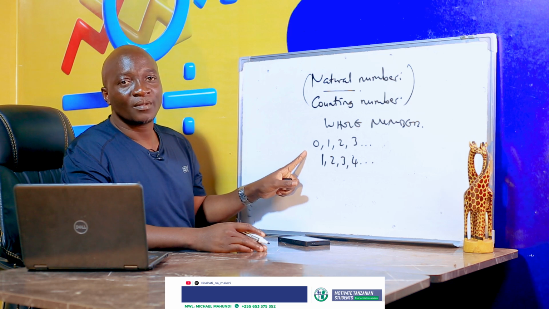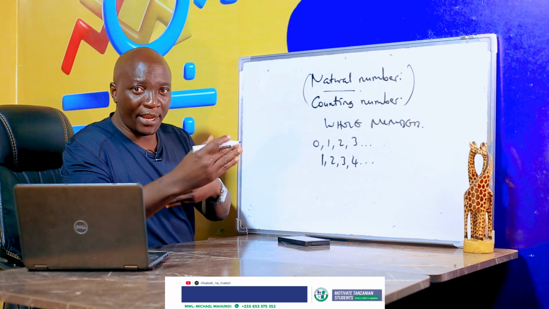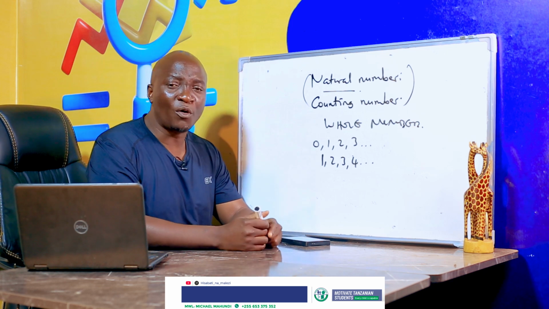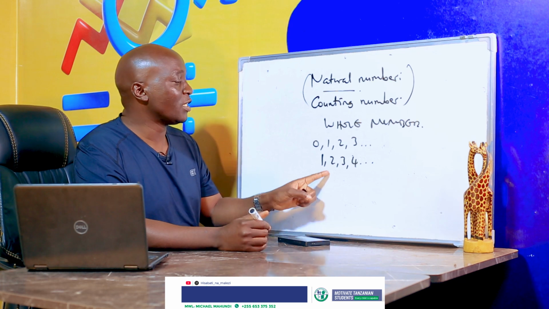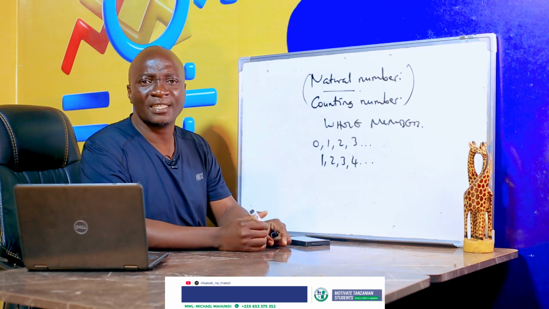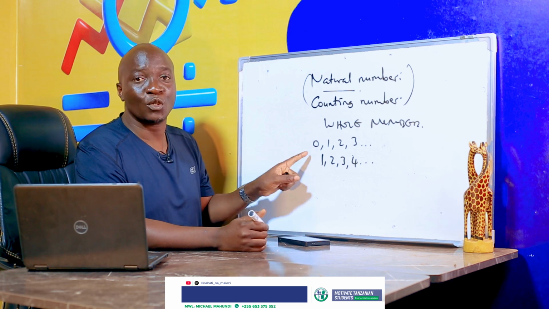Dani, now Ivana, and others, I'm sure you understood this now. Natural numbers and whole numbers. I can ask you, what are the first 10 natural numbers? You start 1, 2, 3, 4, 5, 6, 7, 8, 9, 10. For at least the first 10 whole numbers, you start from 0.